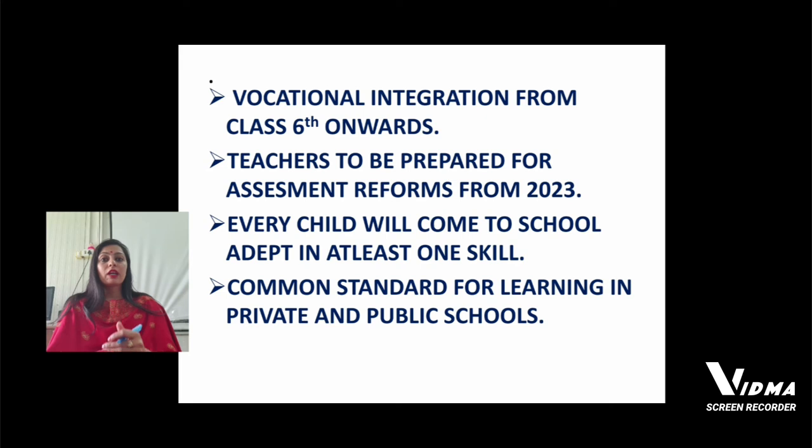Now every child will come to school and adopt at least one skill. As I told you earlier, from class 6 onwards we are going to have one vocational course introduced. From 6 onward, हमारे पास एक vocational course आ रहा है. So the aim of this vocational course is that once the student leaves the school, जब student 12th करके school से निकले, at that time he must be an expert or adept in one vocational skill.